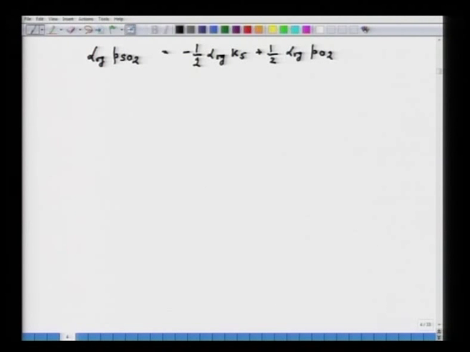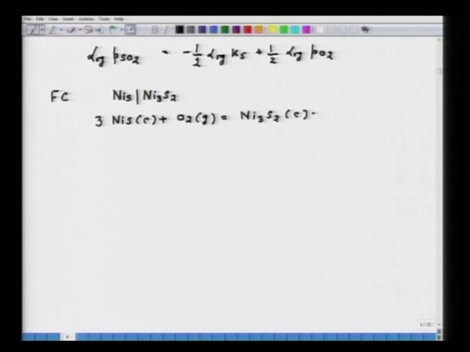Now, again if we look at the line FC, now line FC represents the equilibrium between NiS and Ni3S2. So, we have to write down the stoichiometric reaction, 3 NiS condensed phase plus O2 gaseous phase, that is equal to Ni3S2 condensed phase plus SO2.